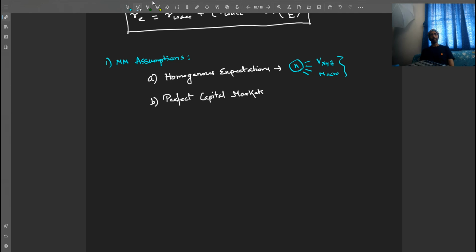The second is perfect capital markets. What does this mean? This means that there are no transaction costs and there is no information gap between investors. All investors know the same things. The third is that the cost of borrowing is equal to the risk-free rate. What do we mean by this? Investors can borrow at risk-free rates.